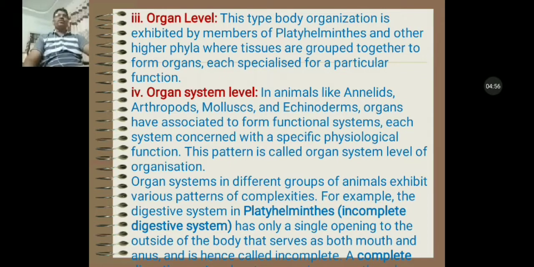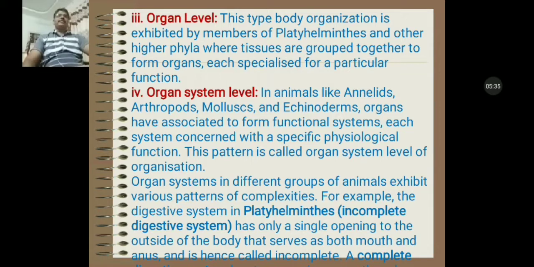Third is organ level. This type of body organization is exhibited by members of phylum Platyhelminthes and other higher phyla, where tissues are grouped together to form organs. Each organ is specialized for a particular function. Fourth type of body organization is the organ system level or grade of body organization.